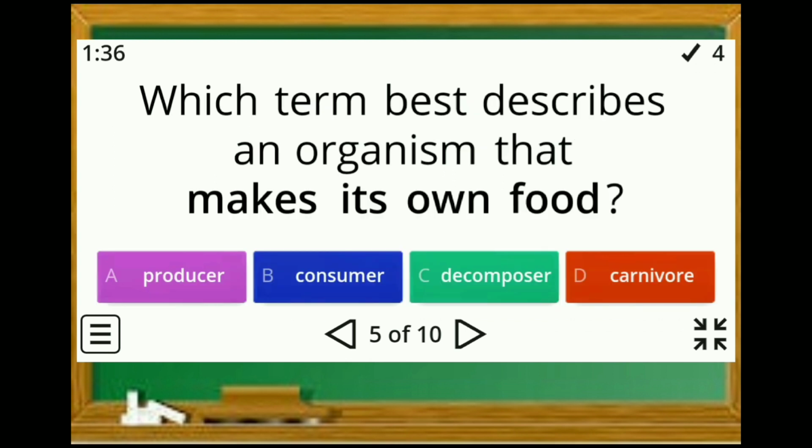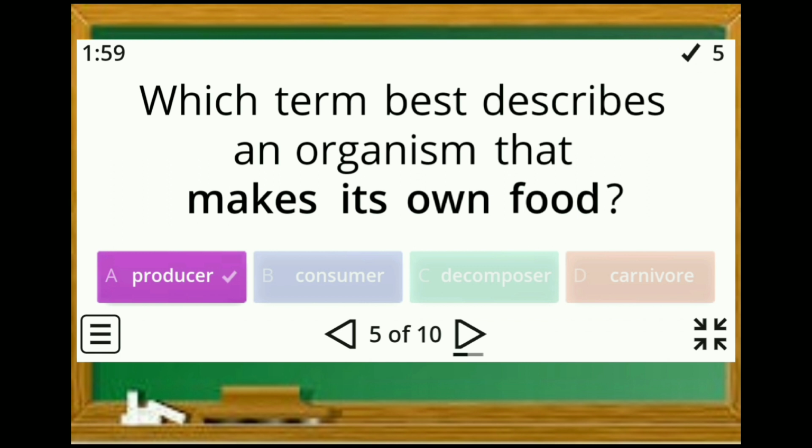Which term best describes an organism that makes its own food? A. Producer, B. Consumer, C. Decomposer, or D. Carnivore. A is the correct answer.